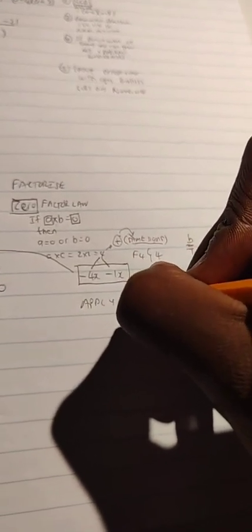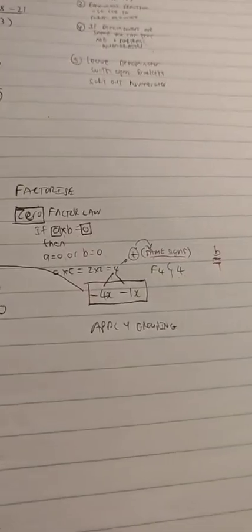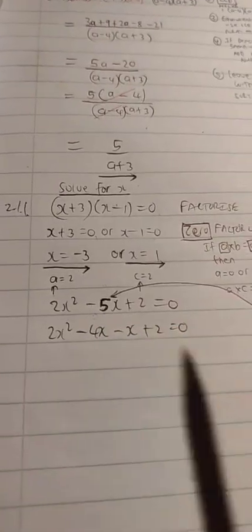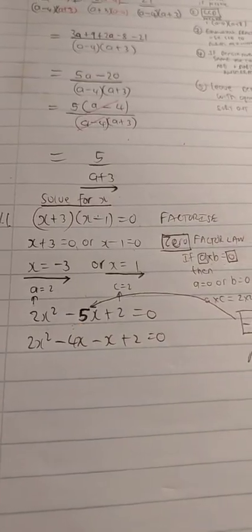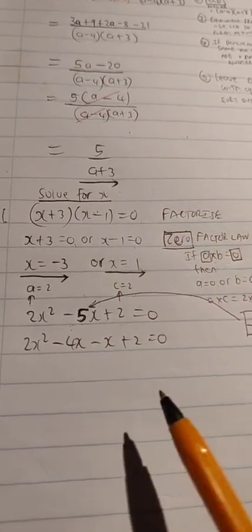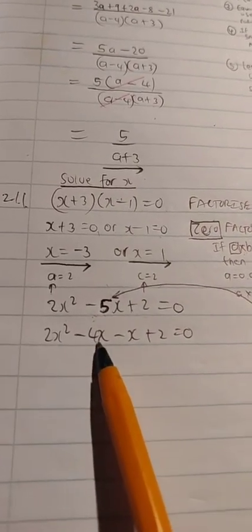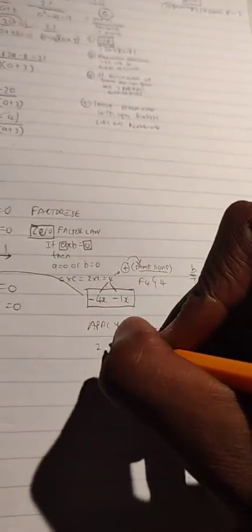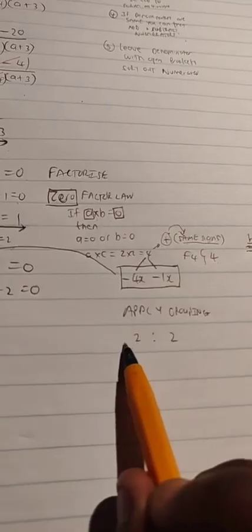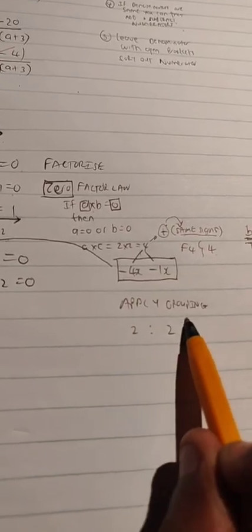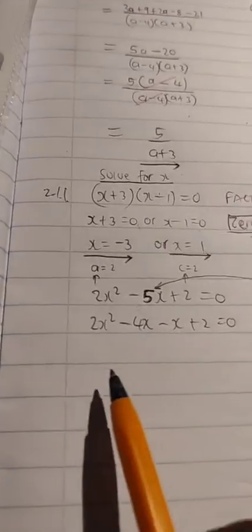You know grouping, guys? Grouping factorization, because grouping factorization was done in grade 9. Now you're doing it in grade 10 as well, and you are using it to basically solve an advanced trinomial. So let's group a pair of terms. We are going to group these pair of terms in a ratio of 2:2. In other words, a pair of terms with another pair, we are going to group and factorize.